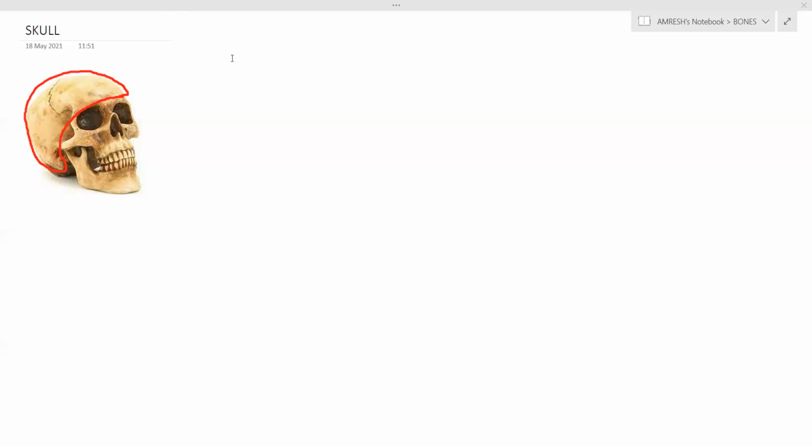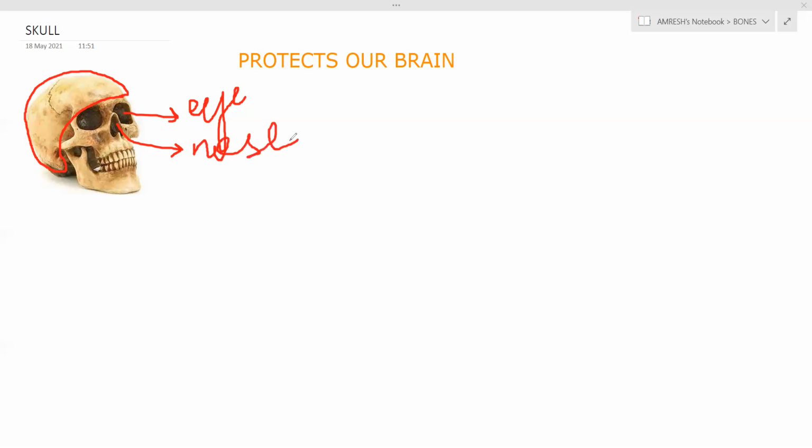This skull protects our brain. It is a bony structure, made up of bones, and there are special holes in the skull. This hole is for the eye. This is for your nose. This is your teeth.